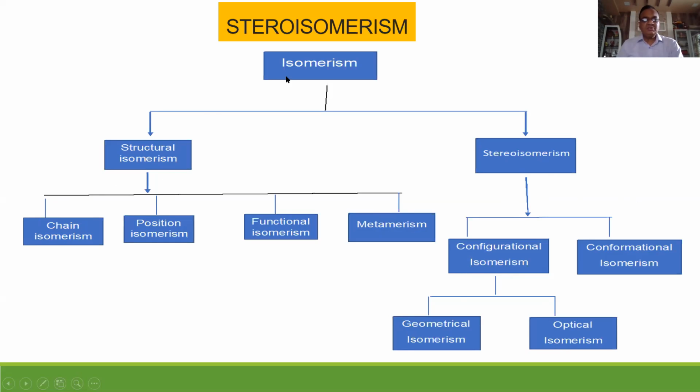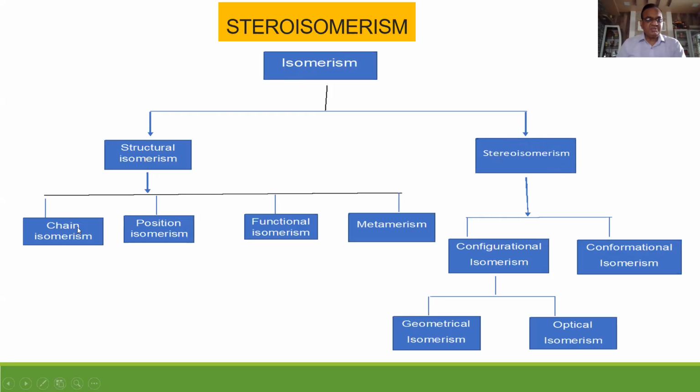So let us come to know one by one. What is structural isomerism? Same molecular formula but different structural formulae. This is the main thing. Here, in stereoisomerism, the molecular formula is the same, the structural formula is also the same, but the arrangement of atoms in space is different. So this is the characteristic of stereoisomerism. And the definitions of structural and simple isomerism are the same.